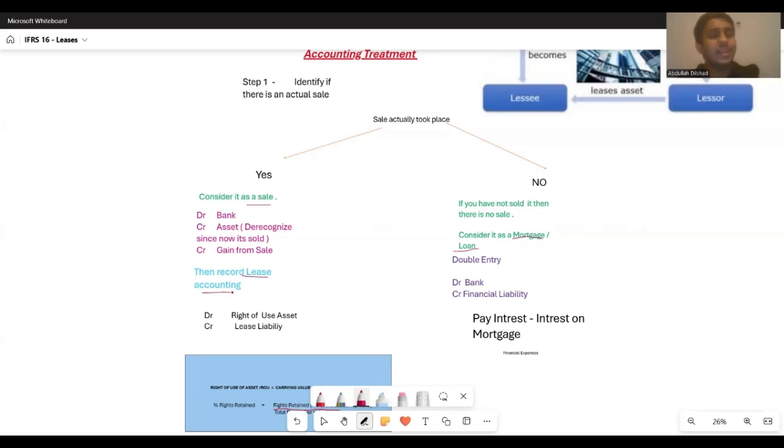And the double entry for lease accounting is very easy, right? Simply, you need to debit right-of-use asset and you need to credit the lease liability, right? This will be done from the perspective of the lessee.